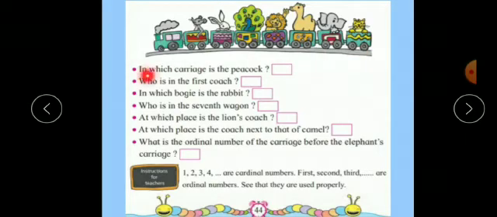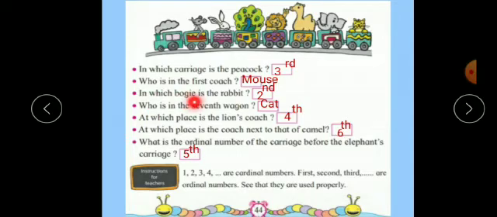Now in which carriage is the peacock? Now see, here is the peacock. In which carriage? 1, 2, 3. So the answer is 3. But we have to tell here the position. So it is third. Now who is in the first coach? Now this is the first coach. So who is in the first coach? Mouse. The answer is mouse.